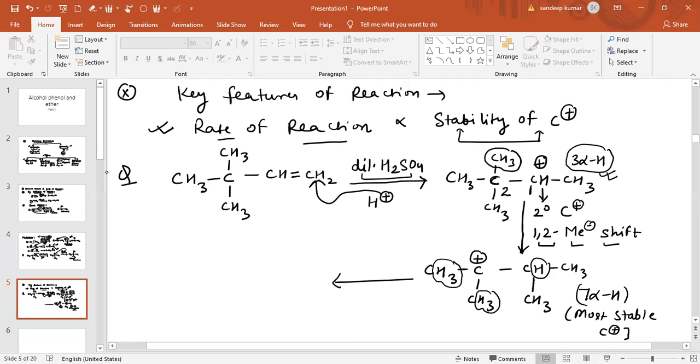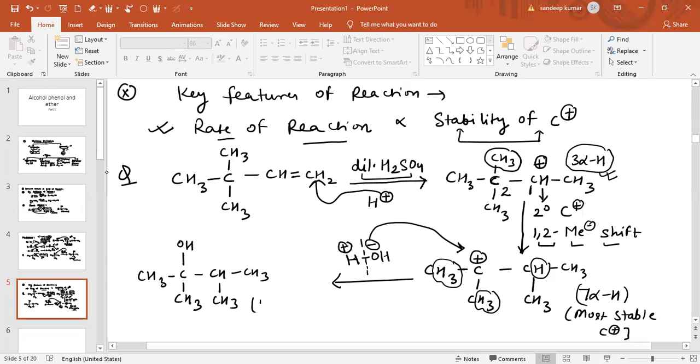And in the final step, as we know, hydrolysis will take place, in such a way that H will get positive charge and OH will get negative charge. Now this OH will attack the carbon having positive charge. So you can say the product obtained is basically CH3C, CH3OH, CH3 and CH3. So this is basically the major product.